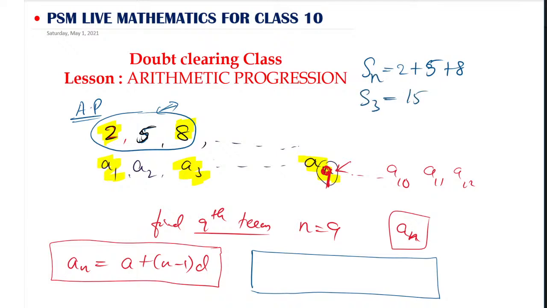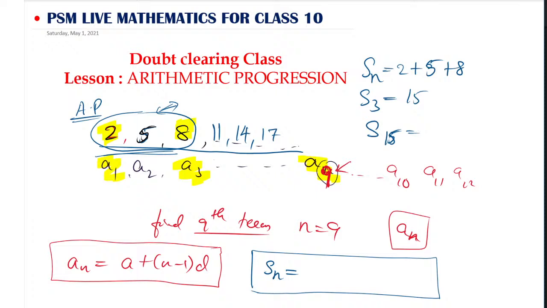So S3 value is nothing but 15, because for this term the Sn value will become 15 for only the first 3 terms. If I asked you to find the sum of the first 15 terms, you can't follow this method, because the next number is 11, the next is 14, because the difference is 3, then 17. We would have to add till 15 terms. It is not possible. So for that purpose we have the Sn formula.